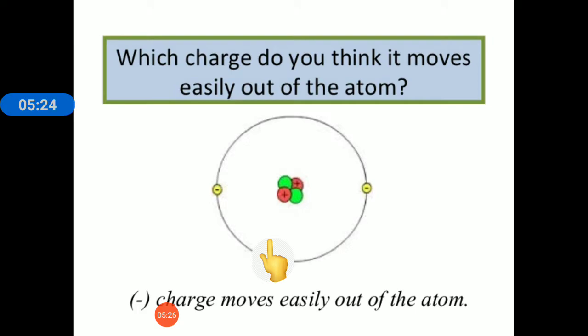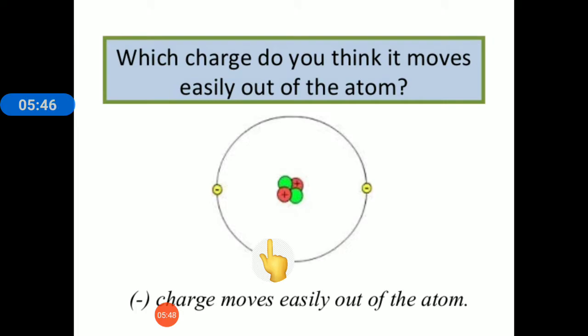So it will have more protons, so it will have more positive charge, so the atom is said to be positively charged. And similarly, on gaining an electron, it will have more negative charge, so the atom will be said to be negatively charged.